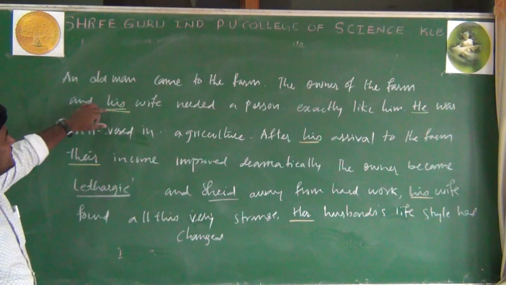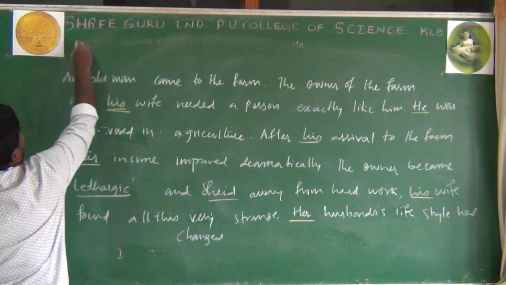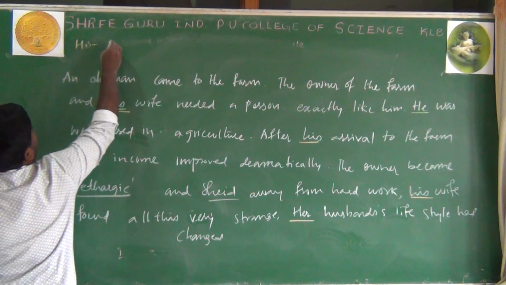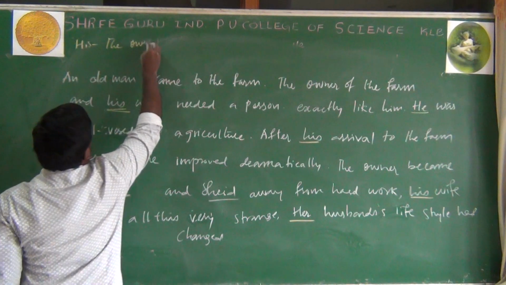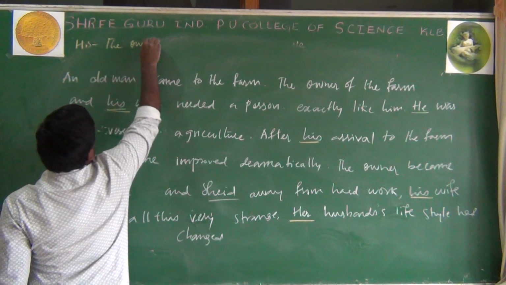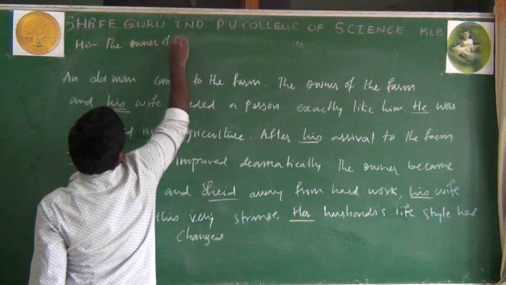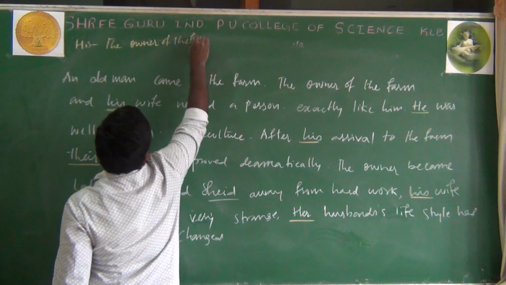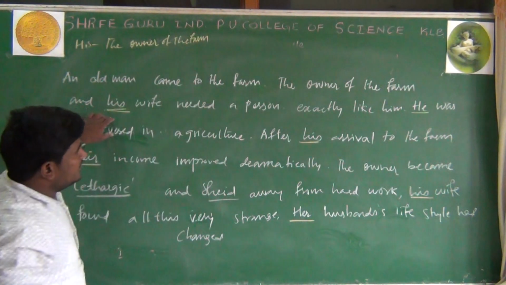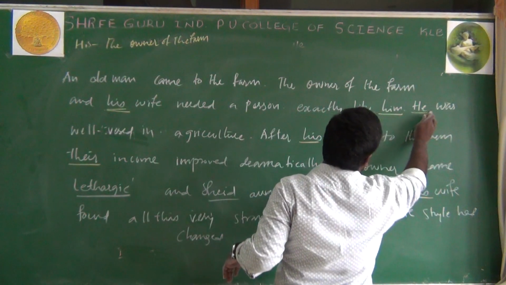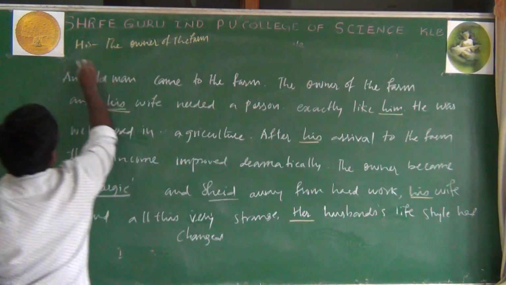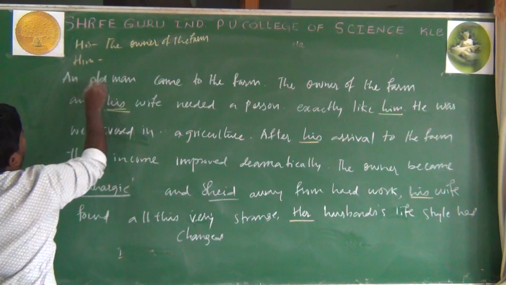His. What is his here? His means nothing but the owner. The owner of the farm. Next one, exactly like him. Him means what here? Him means same here, old man.